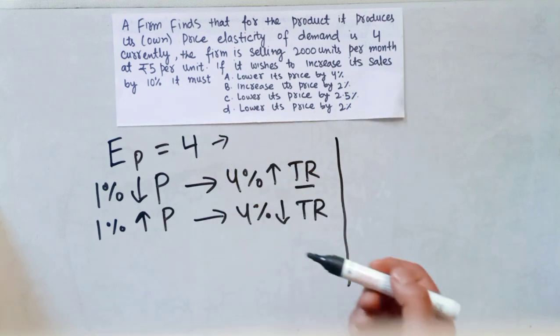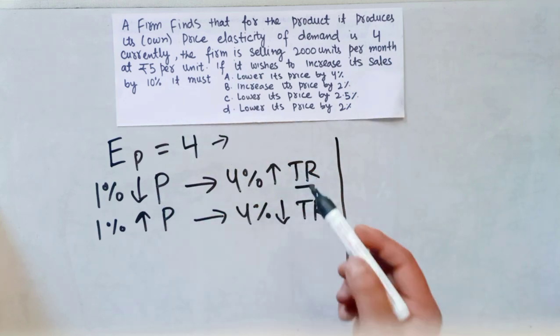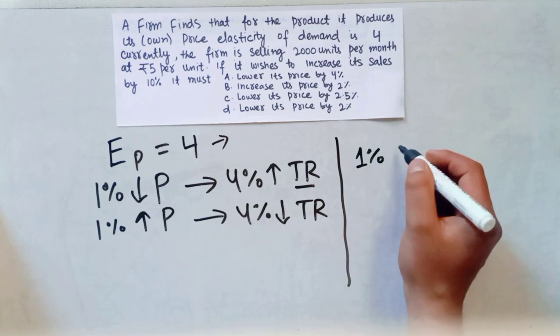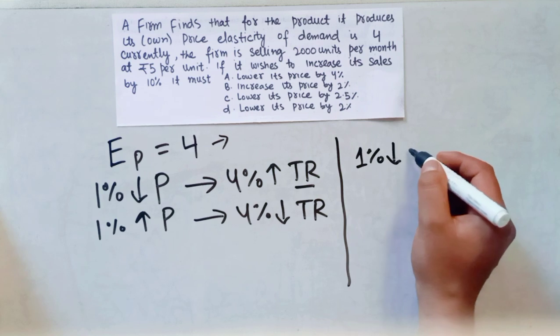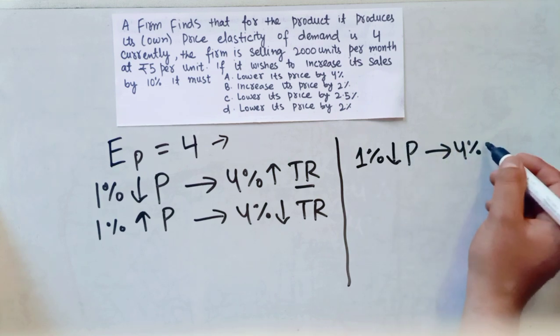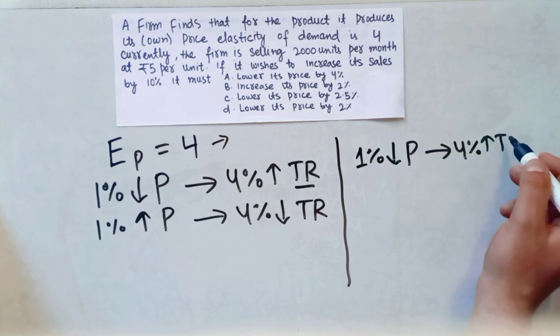So we have this relationship: a 1% decrease in price leads to a 4% increase in total revenue.